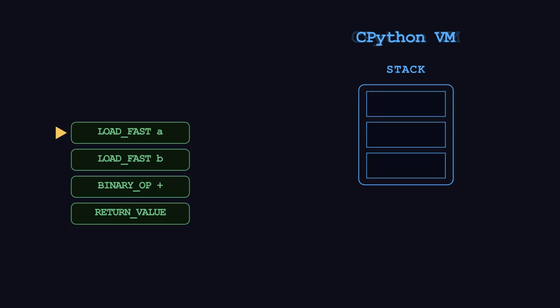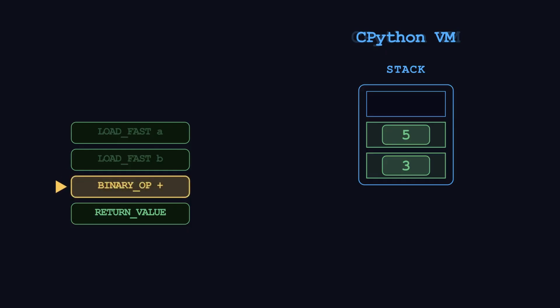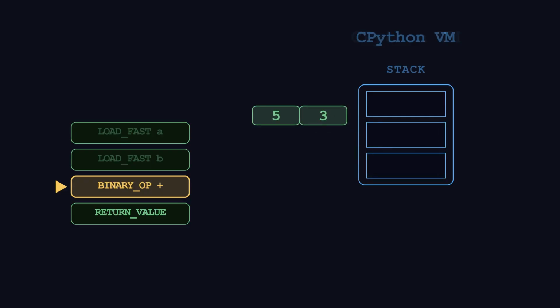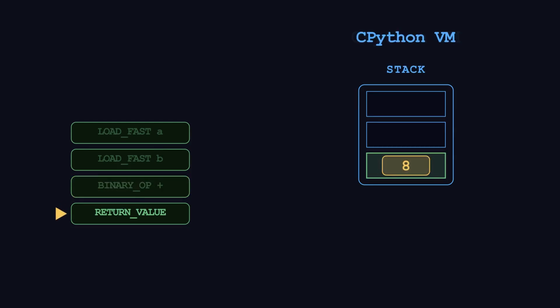The VM reads the first instruction, load fast A. It grabs the value of A and pushes it onto the stack. Next, load fast B. Grabs B, pushes it on top. Now, binary op add. The VM pops the top 2 values off the stack, adds them together, and pushes the result back on. Finally, return value. Pop the result off the stack, and that's your answer. 4 instructions. That's all it took.